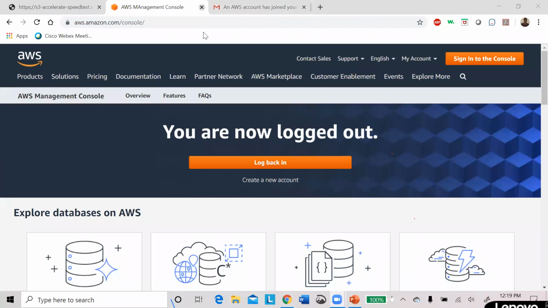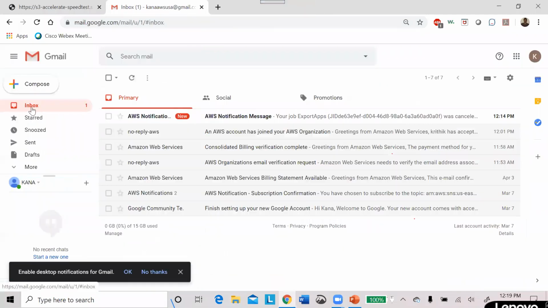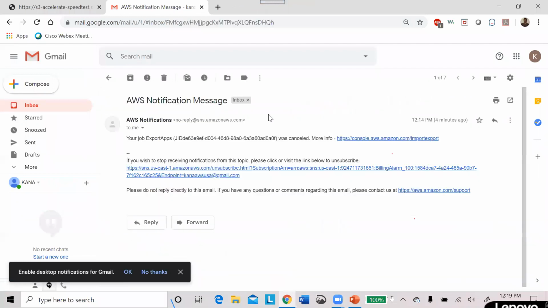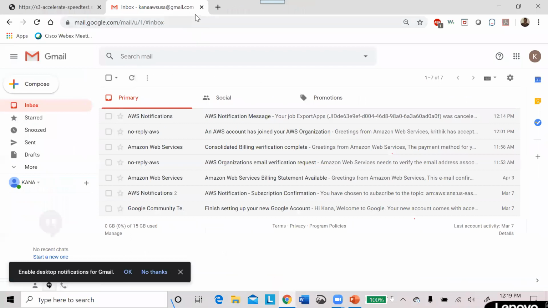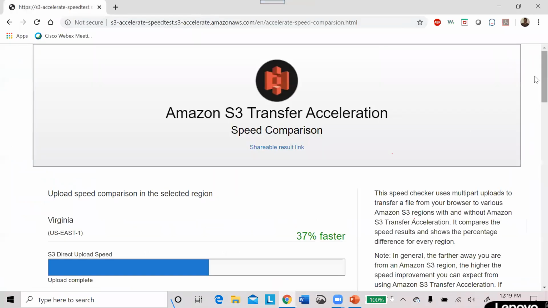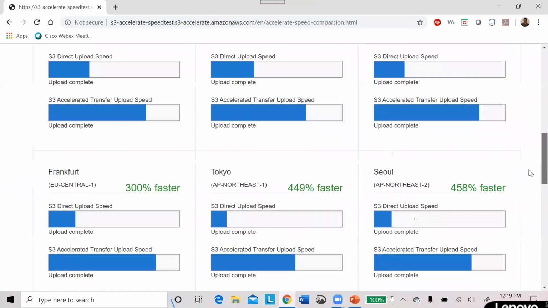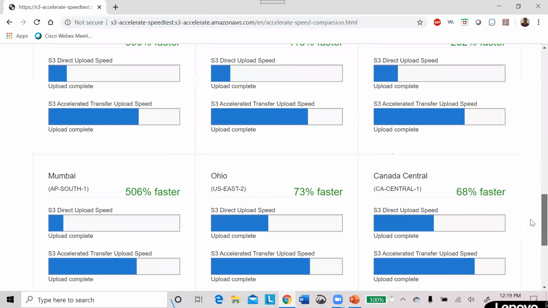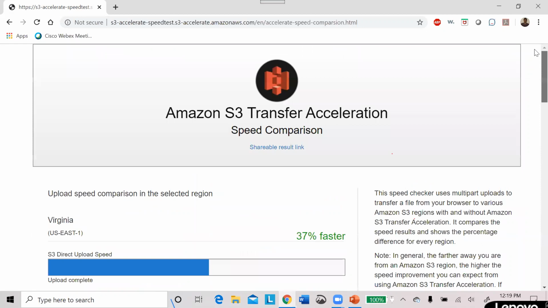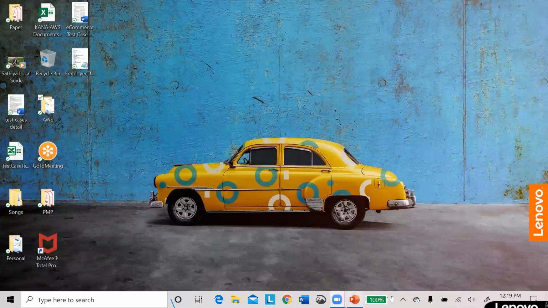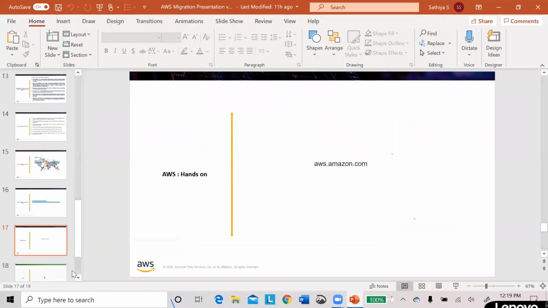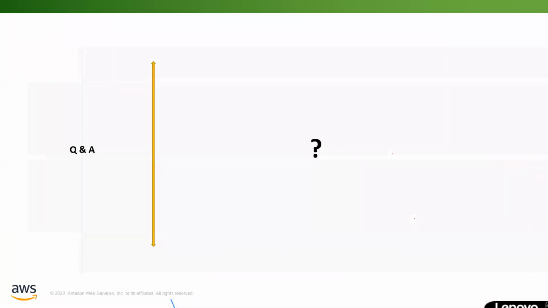These are the things I planned for this one. You can see the AWS notification message I received when I created the export job for that Snowball. Now transfer acceleration is still 37%, but other locations are a little faster. Mumbai is still the fastest. All right. Next. Questions.